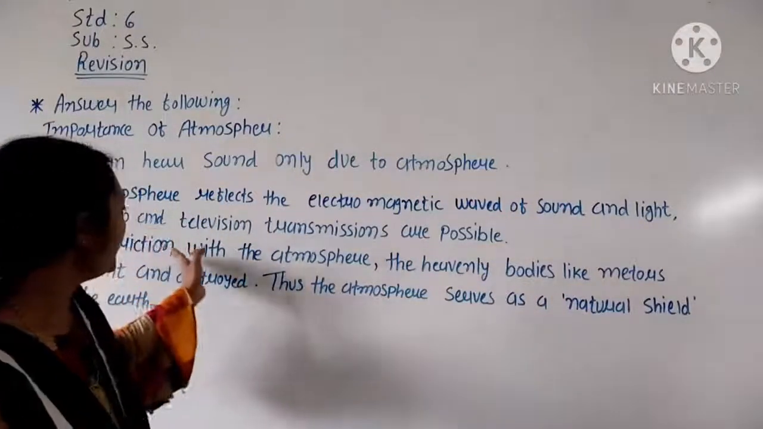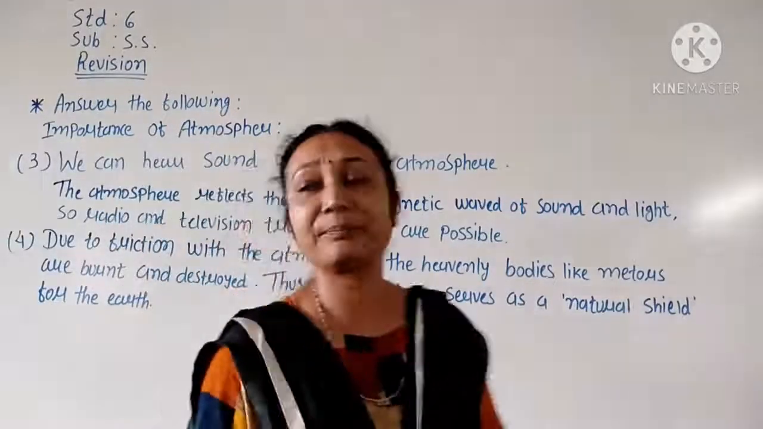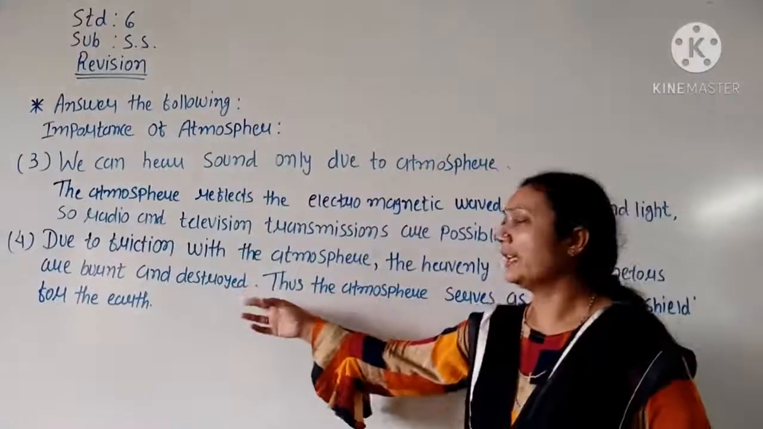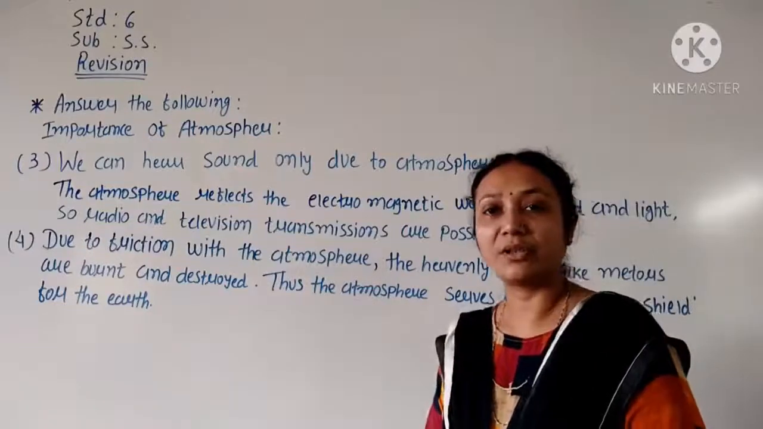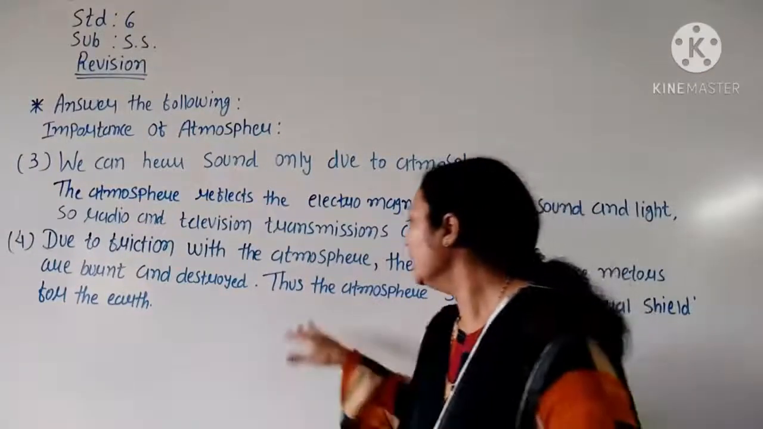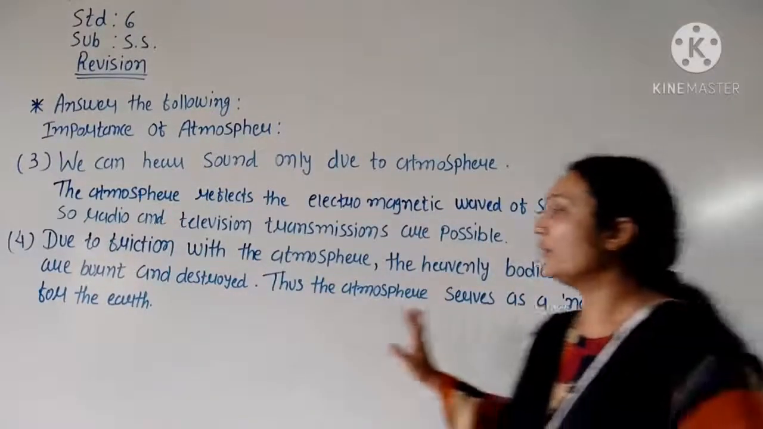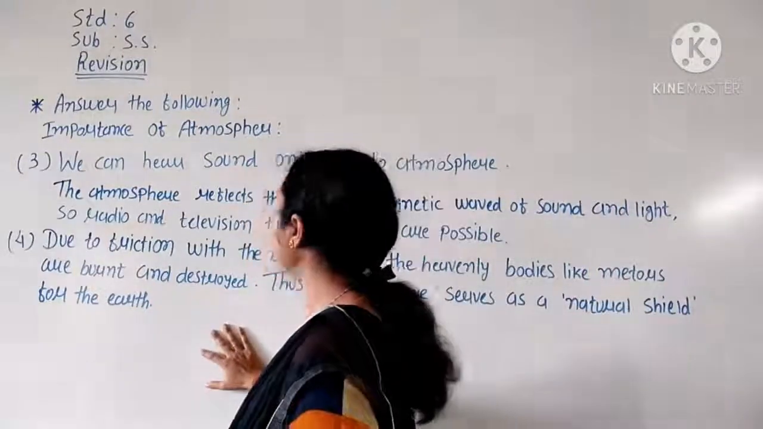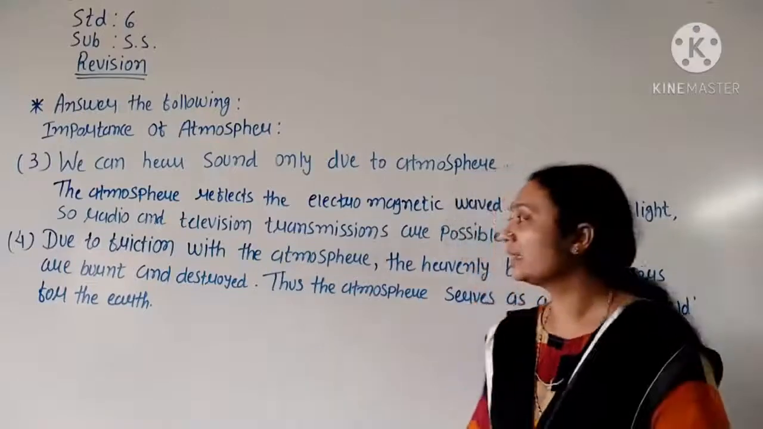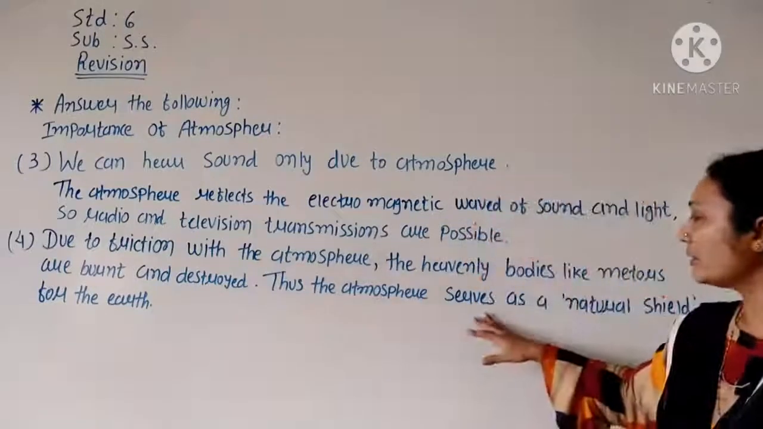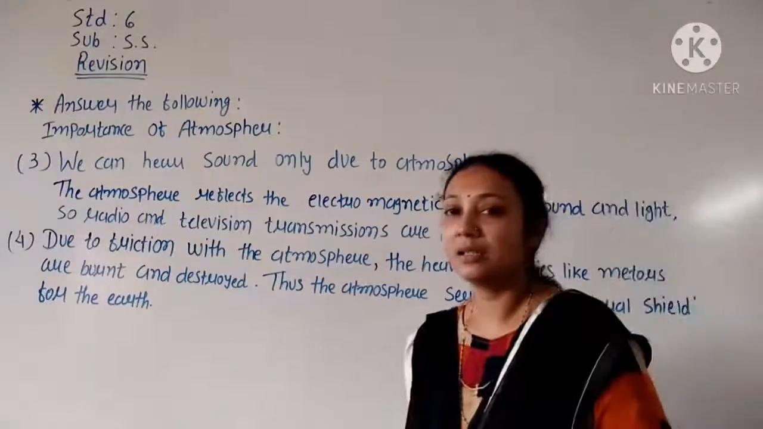So due to the friction with the atmosphere, heavenly bodies are burnt and destroyed, completely, totally finished. Thus, the atmosphere serves as a natural shield for the earth. What is the meaning of natural shield? It means protection, defense. Because of this, the atmosphere is known as the natural shield for the earth.